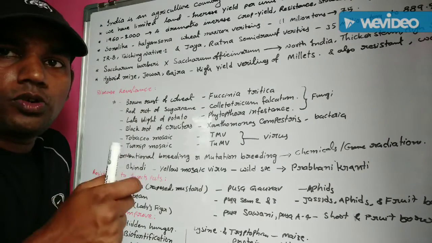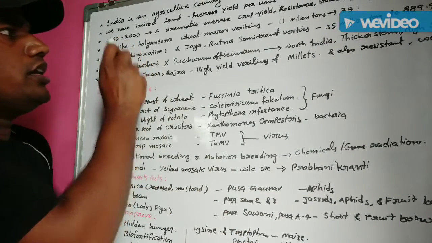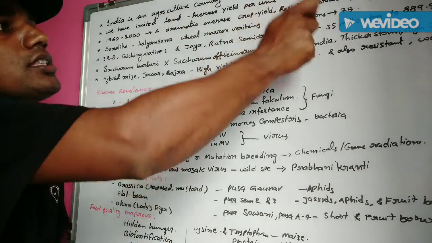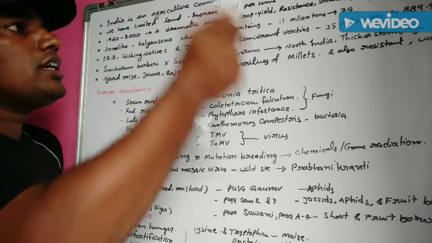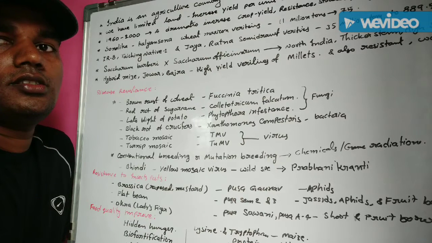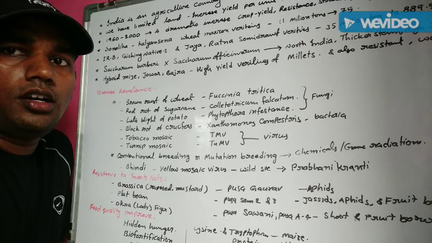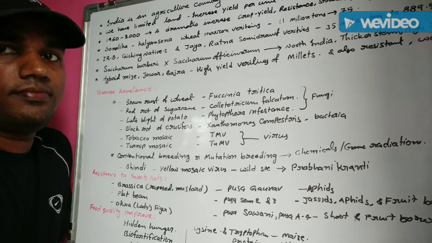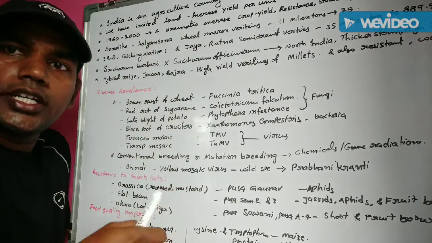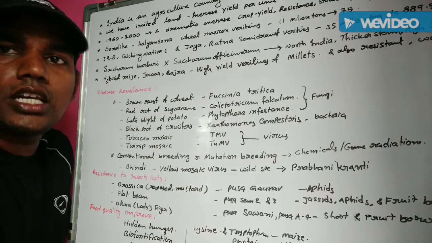In this plant breeding process, new varieties of crops are introduced in agriculture. So in this period, there was a dramatic increase in crop yield, a dramatic increase in resistance of the plants, and a dramatic increase in the quality of the food materials, with the help of Norman Borlaug and M.S. Swaminathan, the fathers of the Green Revolution. This dramatic increase in crop yield in agriculture is known as the Green Revolution.